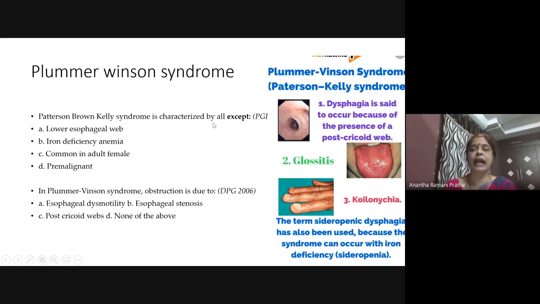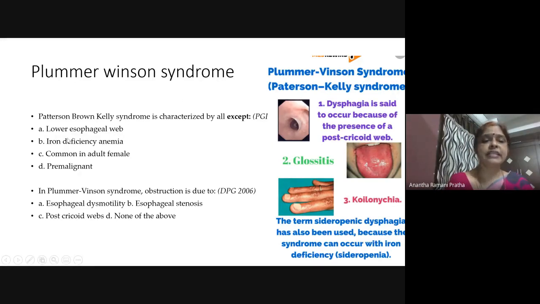Patterson-Brown-Kelly syndrome is characterized by all except. See, all this I have told you: dysphagia due to web, then anemia, iron deficiency anemia features are there. So is it a lower esophageal web? No, it is a post-cricoid web. So it is upper esophageal, just below the cricoid cartilage, just below the pharynx.